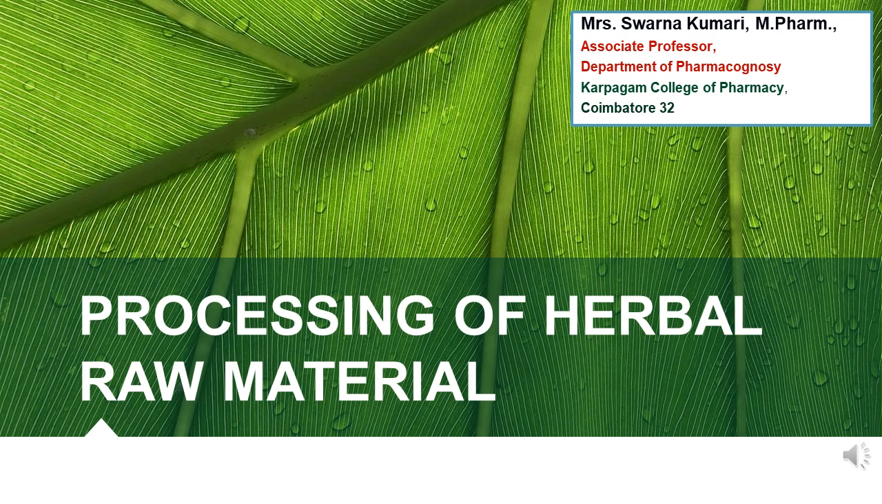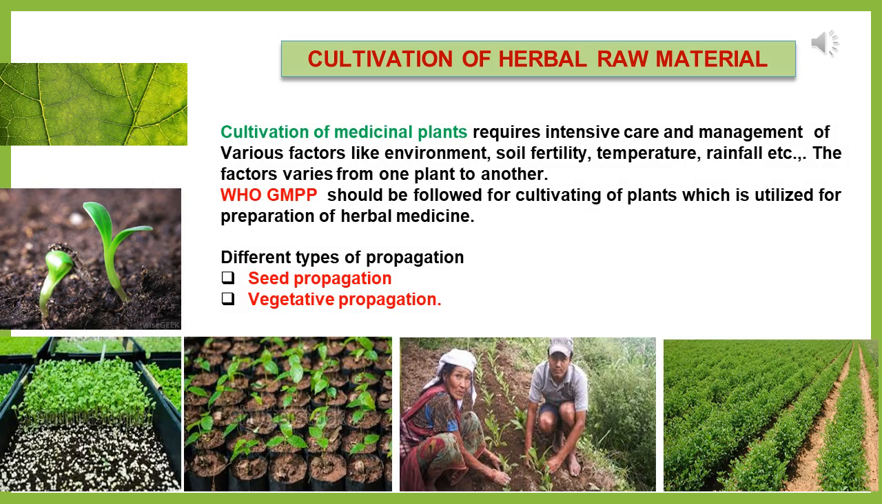Today's topic is processing of herbal raw materials. Already we have seen what herbs are. Herbs are nothing but a crude material obtained or derived from any part of the plant. It may be a fungus or algae or any part of the plant that is referred to as a herb.